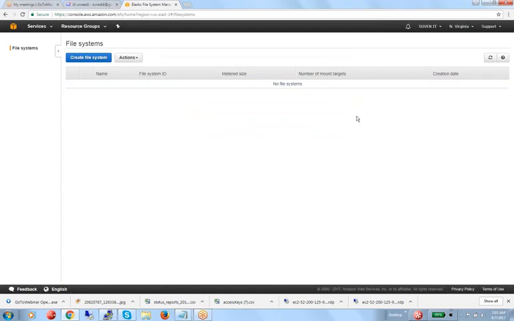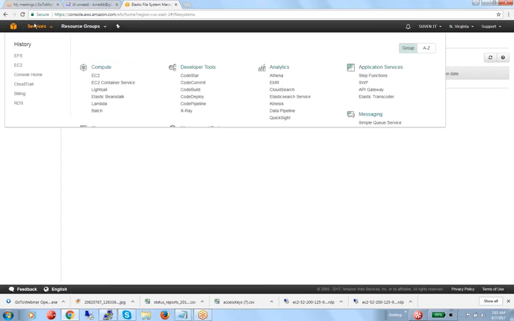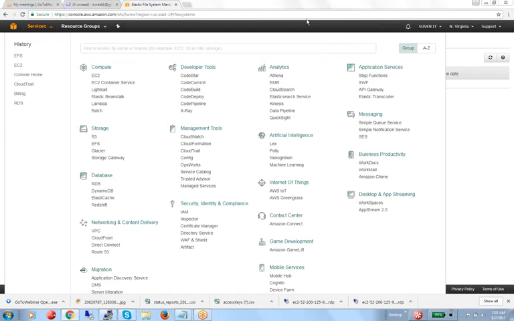Yeah. So now we are good. I think there are no file systems left. This is the way how the EFS file system works. We understand up to these modules, 1, 2, 3, 4, 5, 6 modules.